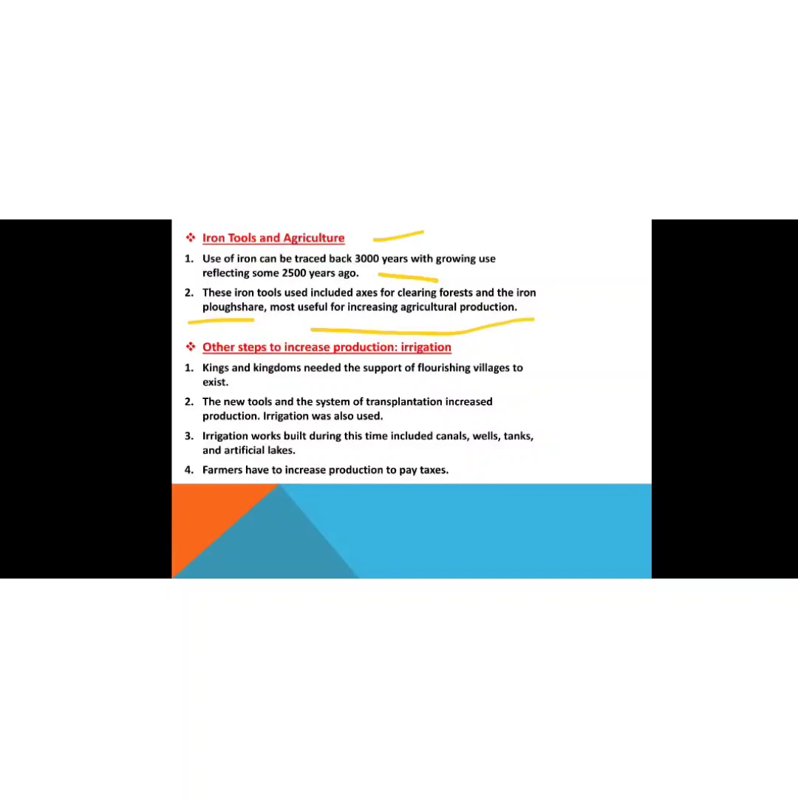The other step to increase production was irrigation. The most important factor was water. The kings and the kingdoms needed the support of flourishing villages to exist, because the people of the villages paid tax to the kings. With the help of that collected tax, they built their army, their kingdoms, and buildings. So kings and kingdoms needed the support of flourishing villages to exist.